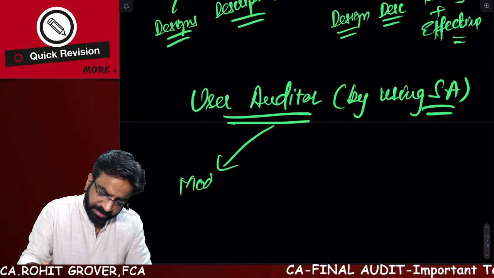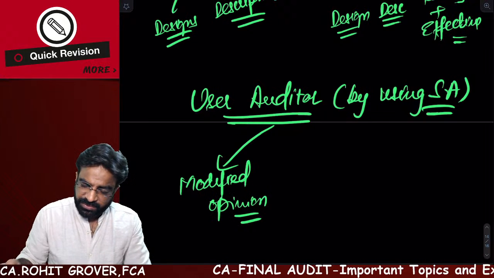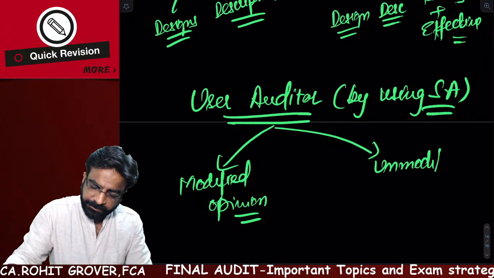If he will express a modified opinion after using the service auditor's report, or if he is going to give an unmodified opinion.